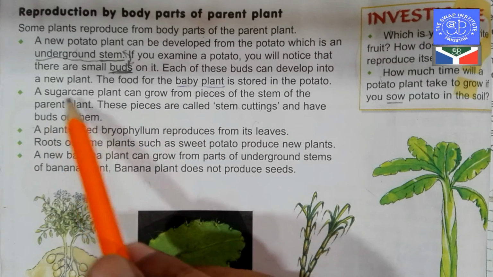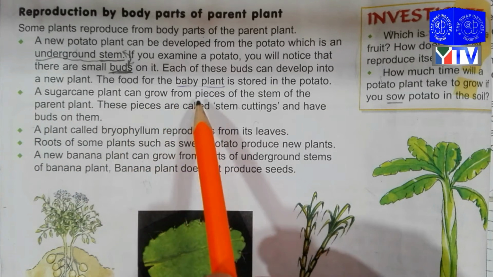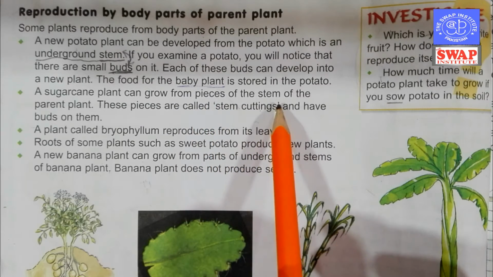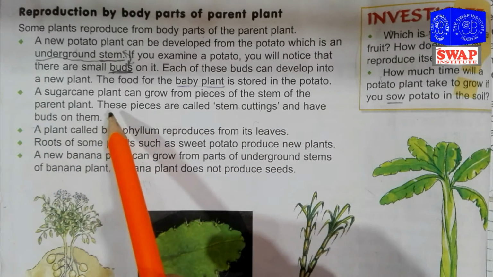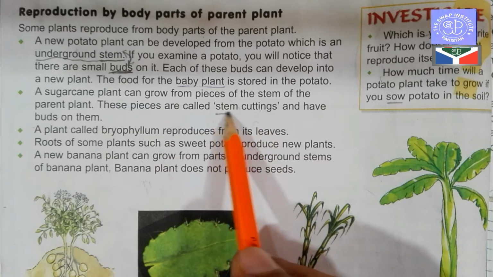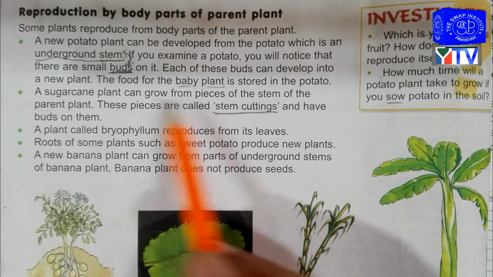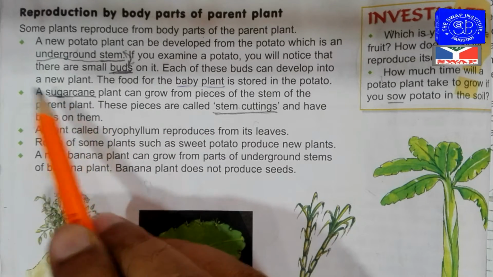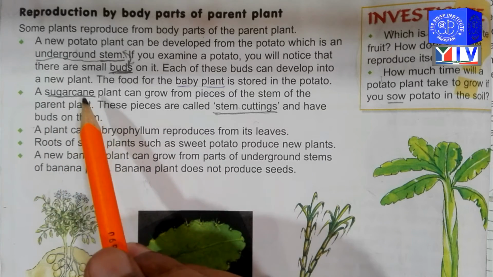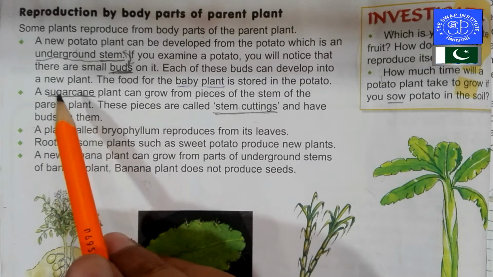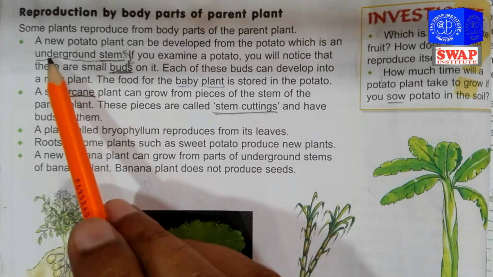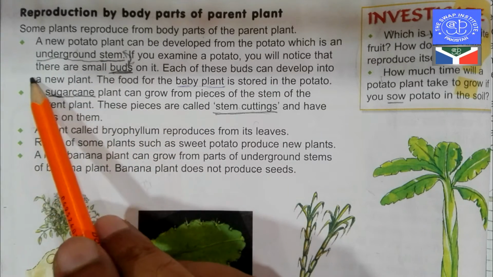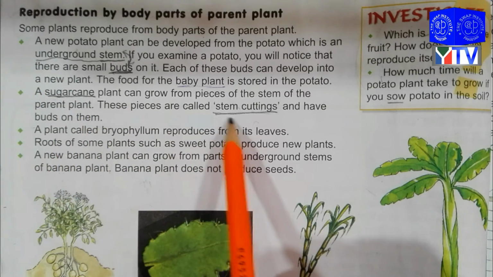A sugarcane plant can grow from pieces of the stem of the parent plant. These pieces are called stem cuttings. Basically, questions come up in the examination like matching columns of these things: underground stem for potato, stem cuttings for sugarcane plant.